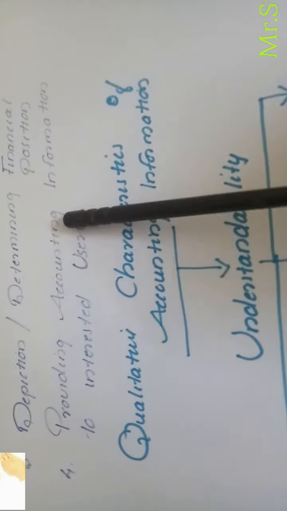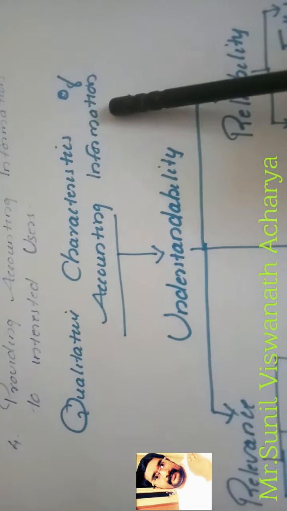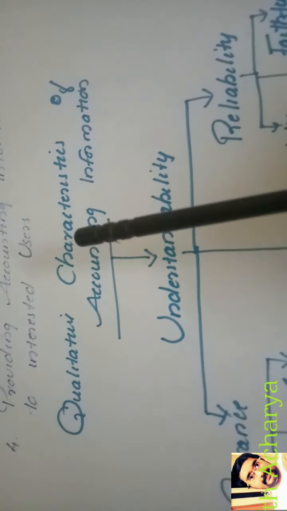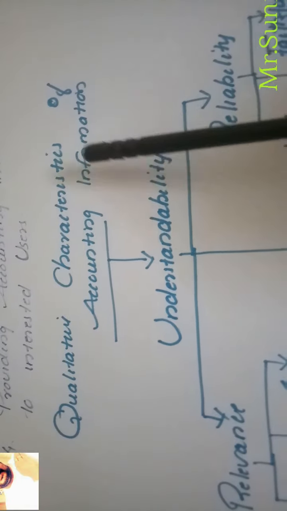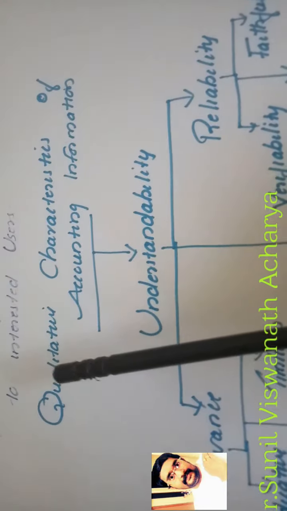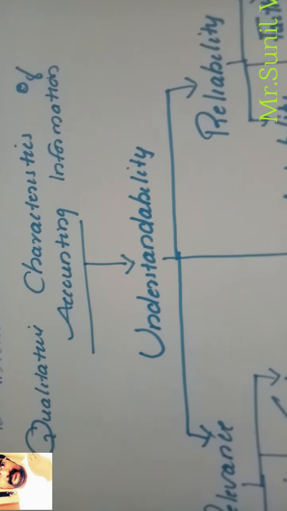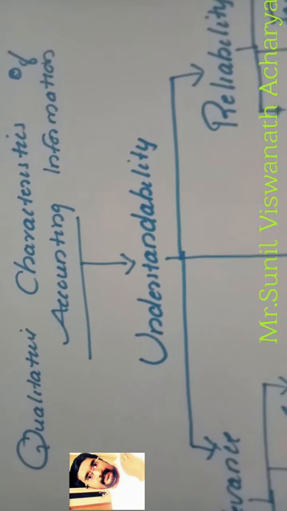We already said we are preparing the accounting profit and loss account and balance sheet. Like this, we have to give accounting information. So what qualities should this accounting information possess? That we will discuss now. What are the qualitative characteristics of accounting information?